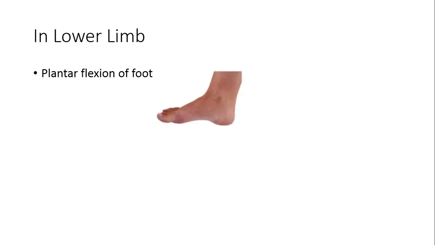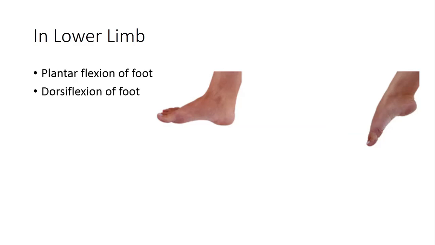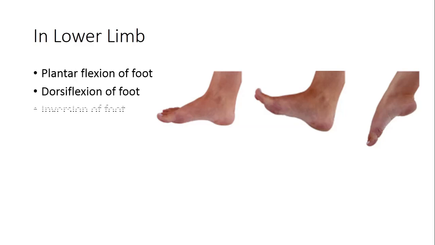Now some special movements in the lower limb. Plantar flexion of the foot, this is normal foot, this is plantar flexion, where the lower surface of foot is directed backwards and upper surface is directed forwards. Dorsiflexion of the foot, opposite to that of plantar flexion. Here the lower surface is directed forward and upper surface directed backwards.